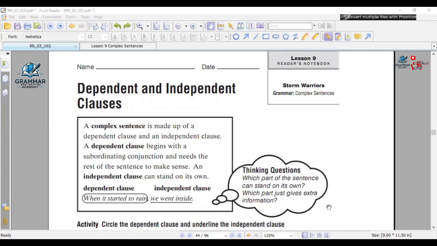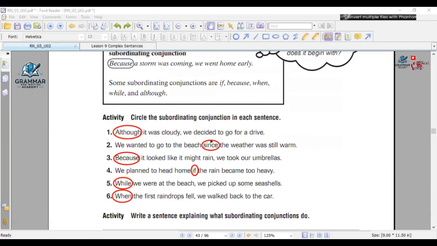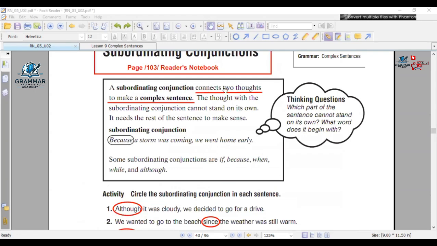All of you, get your pen or your pencil ready and write what I'm going to write right now. Suppose you have your book with you right now. Dependent and independent clause. Okay. A complex sentence, as I mentioned before, is made up of a dependent clause and independent clause. I mentioned up here that a subordinating conjunction connects two thoughts. You have two sentences. One of them, we're gonna call it a dependent. The other one, we're gonna call it independent. Clear? Clear.